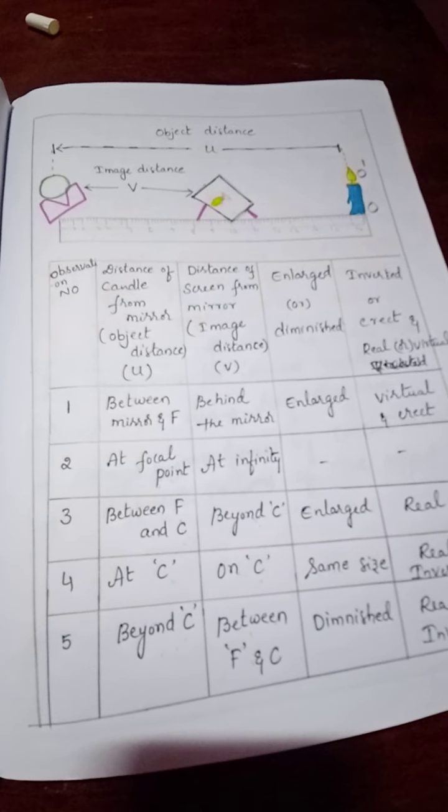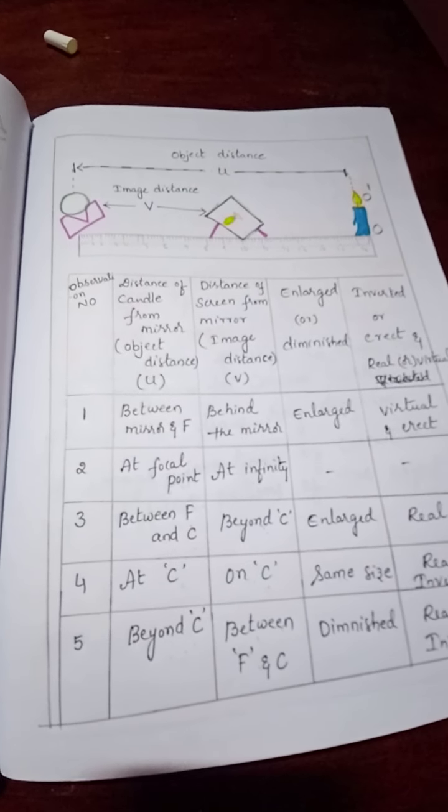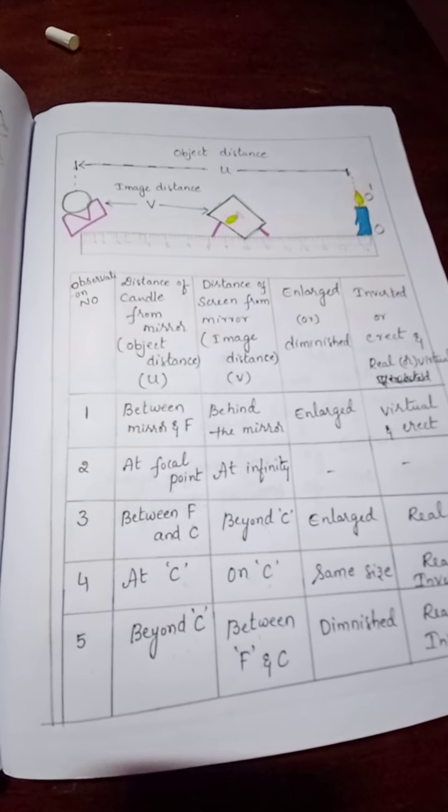Next one. Here this is the activity. While doing this activity, we need to follow some precautions also. The precautions are like this. After adjusting the object distance, that means the distance between the object, the candle, and the mirror, once the distance is fixed, we should not change or move the positions. After adjustment of the object distance u, we need to move only the screen.